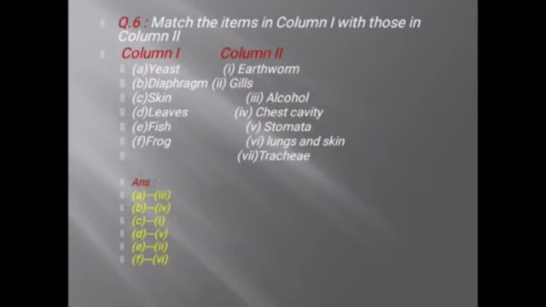Third is skin. Here we will match with earthworm first, because an earthworm breathes with its skin. Next is leaves. So leaves we match with stomata. Stomata are present in leaves for exchange of gases. Next is fish. We pair fish with gills. So fish breathe with gills. Then last is frog, and we pair frog with lungs and skin, because a frog can breathe with lungs and skin both.